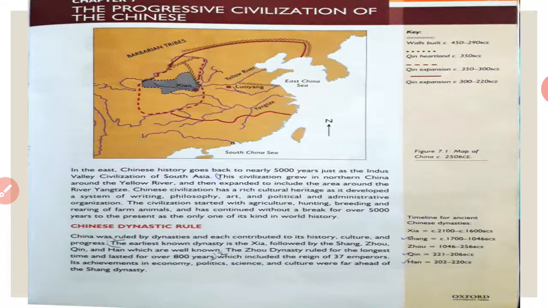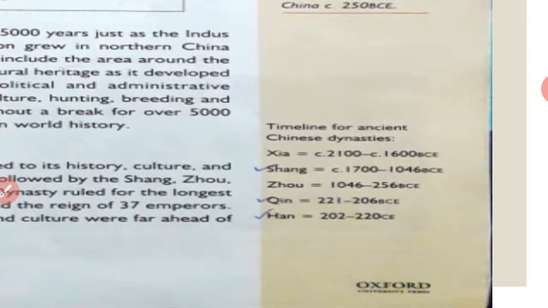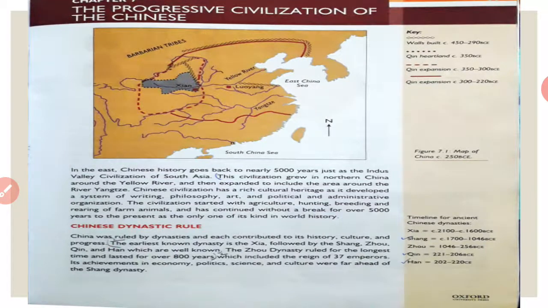Now you can see this timeline of ancient Chinese dynasties. Basically, dynasties are like families. For example, we have different castes, like in the previous video where you learned about the caste system, the caste of Shudras, the caste of Kshatriyas. But now we will learn the dynasties. Today we will learn about the Shang Dynasty, Qin Dynasty, and Han Dynasty. Now let's learn it.